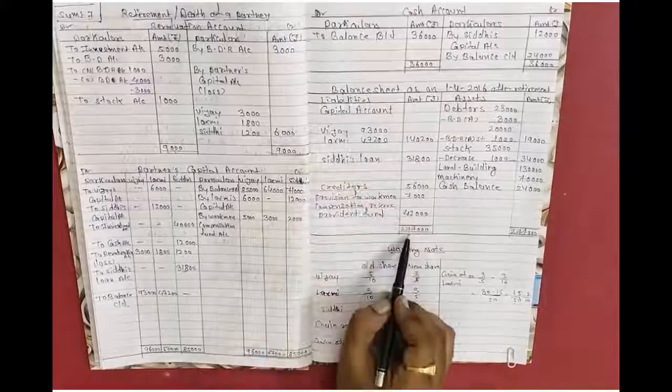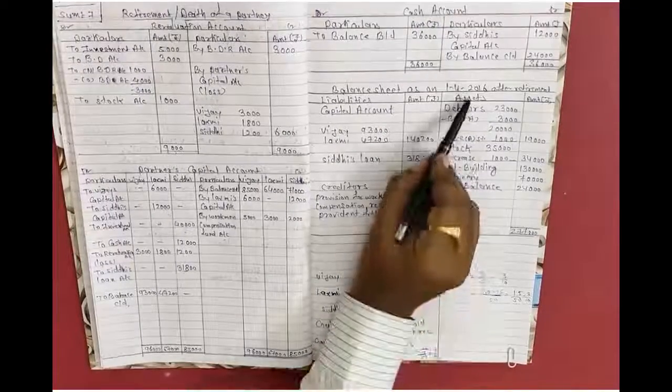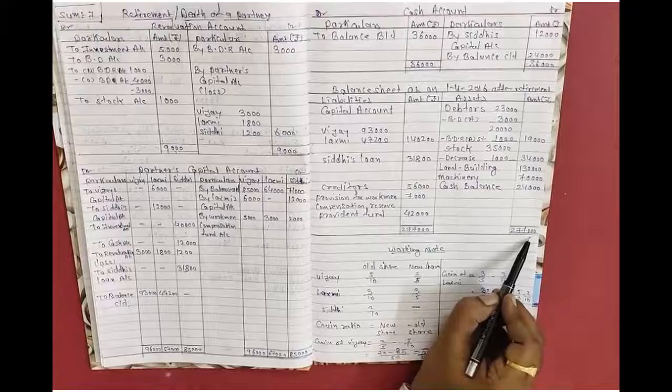Balance sheet liability side total is of rupees 2,77,000 and the same total is on balance sheet asset side, 2,77,000 rupees.